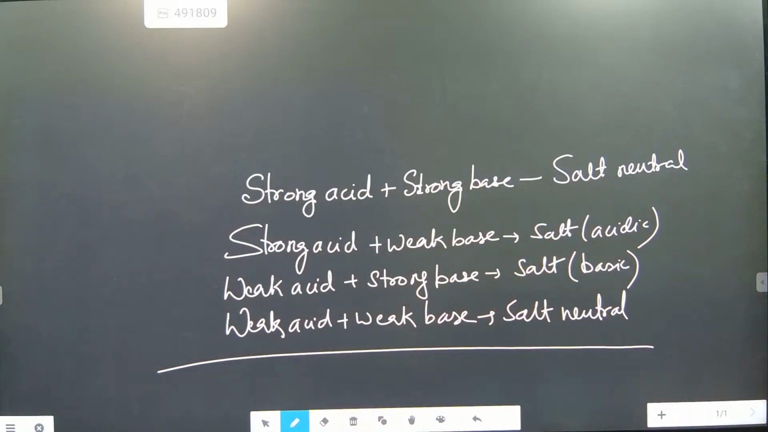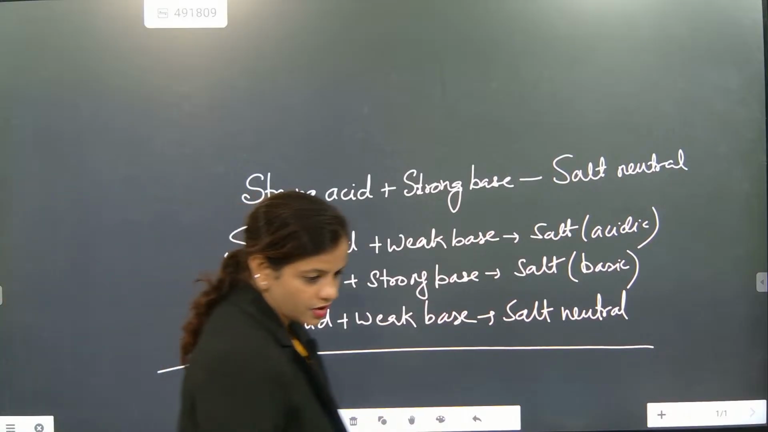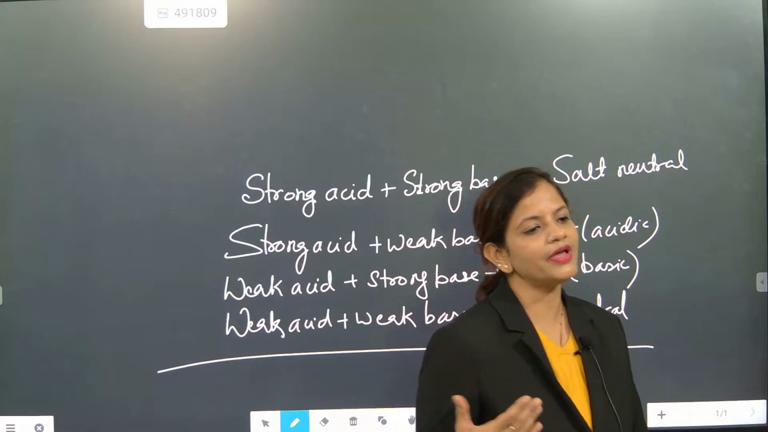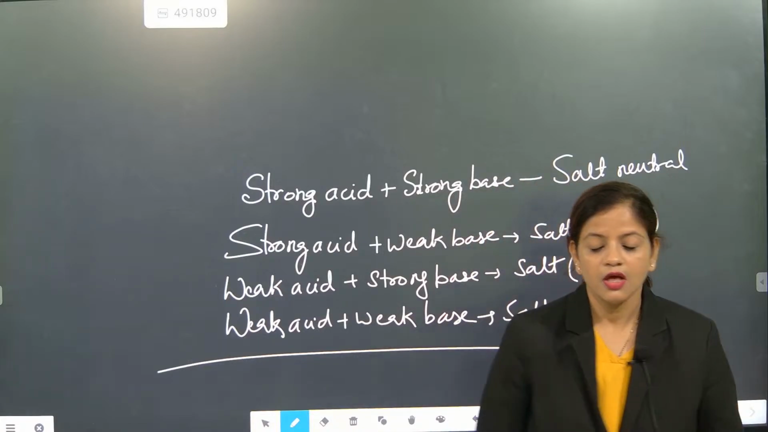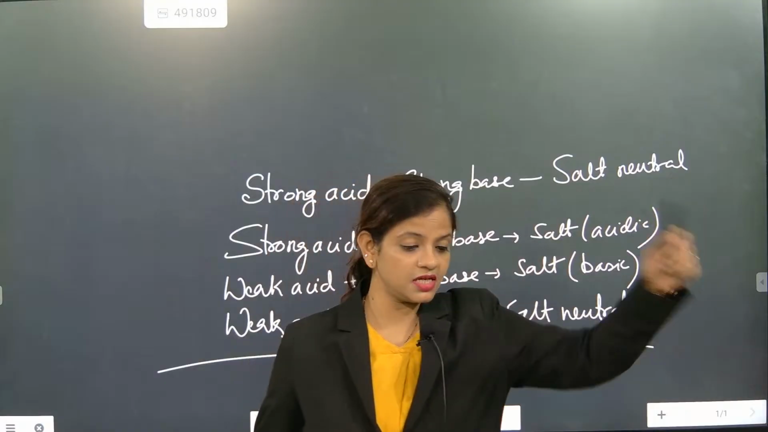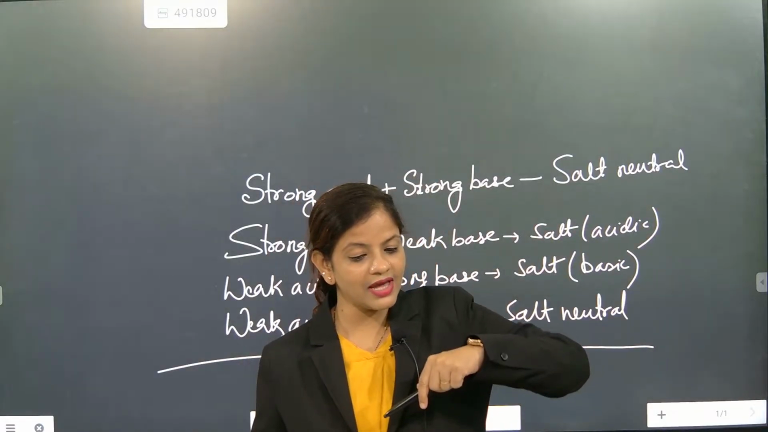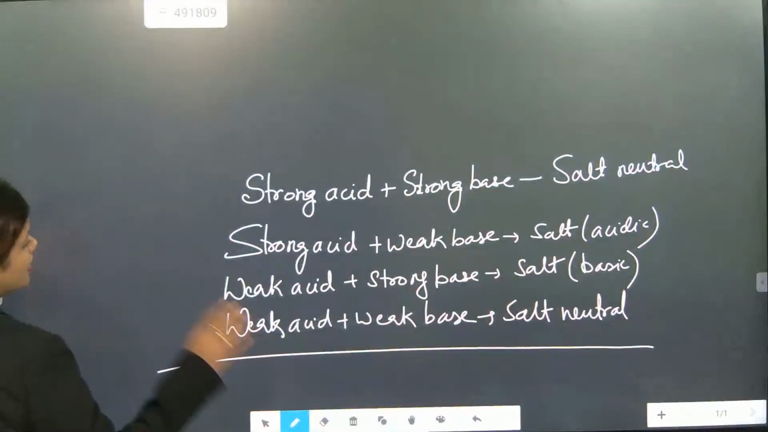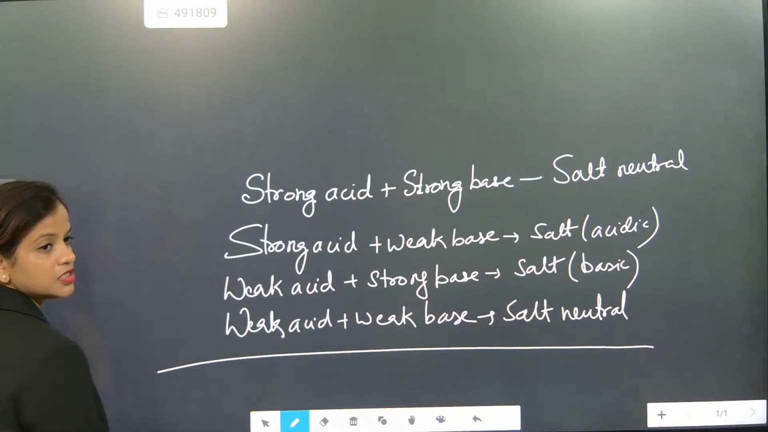Nothing else is there. Understood or not? Were you able to write this one? Strong acid, strong base. Is it neutral? Yes, ma'am, it is neutral. Weak acid, weak base. What is it? Neutral. Strong acid, strong base: neutral. Understood or not? Weak acid, strong base: salt is basic. Strong acid, weak base: acidic. That's the most important part to be remembered. I hope you have understood this one.